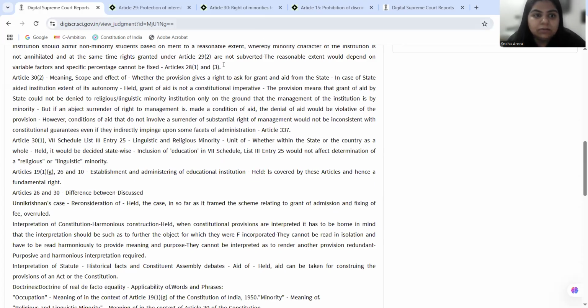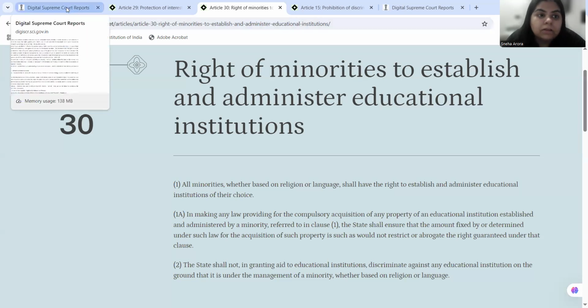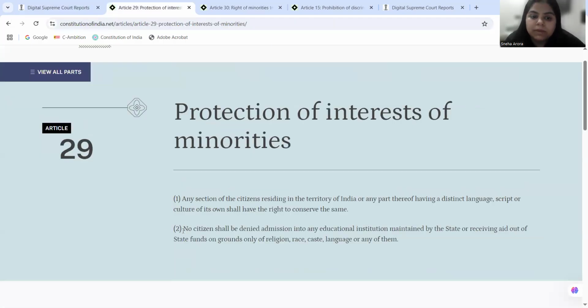This is a right given to them in Article 30, Clause 1. However, this right is not absolute, because 29 Clause 2 is also coming and is saying that you can administer your educational institute, but if your educational institute is receiving aid out of state, then it also has to stick to a no discrimination policy.